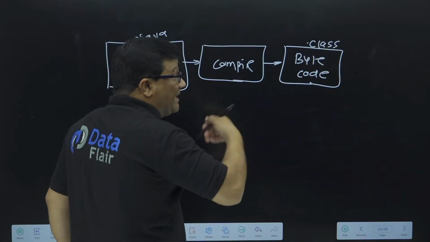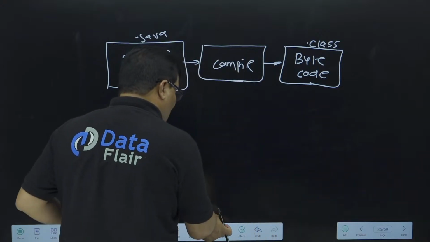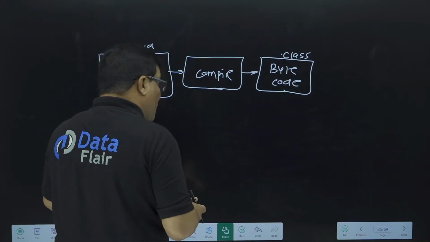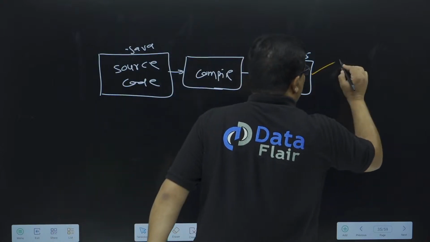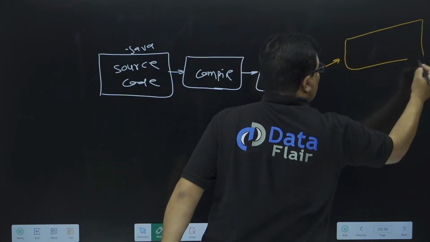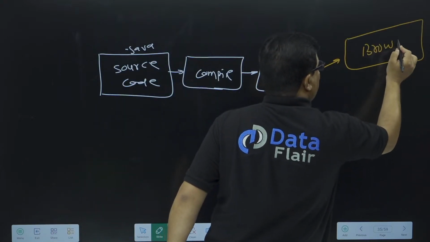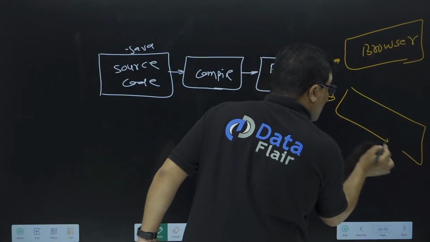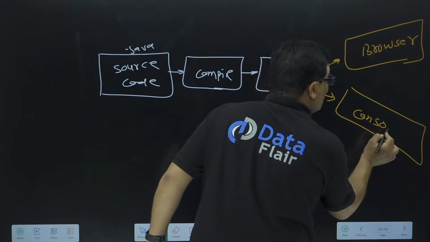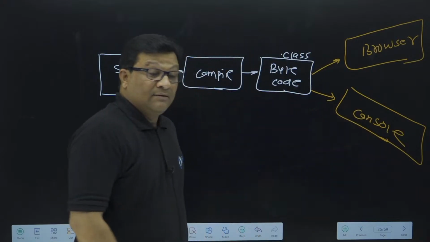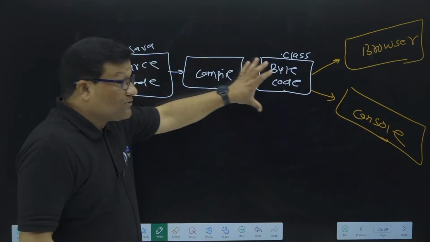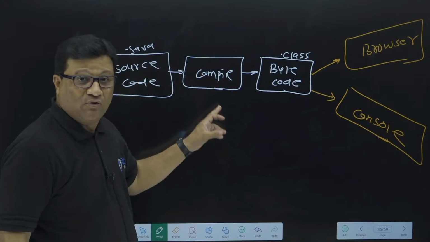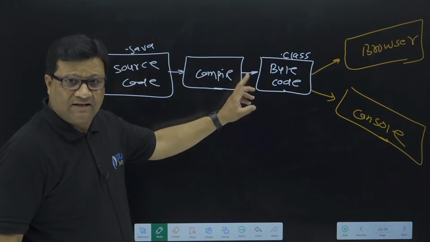Now from here your program moves in two different formats. There are two output screens. From here we need to decide whether I need to display my output on the browser or on the console screen. This step is common for every Java program: you have to write the source code, compile this source code, then the bytecode conversion is done, right?